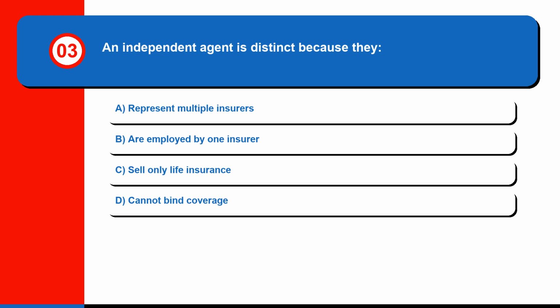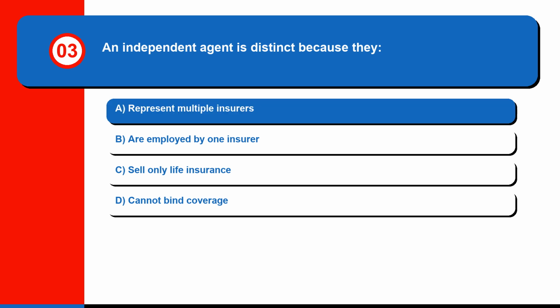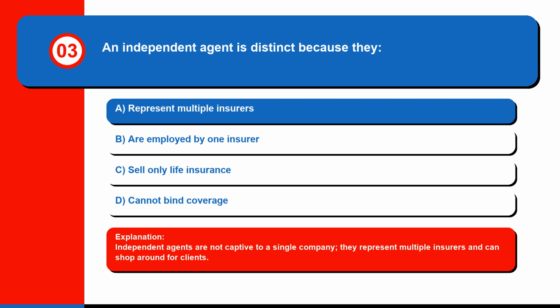Question 3. An independent agent is distinct because they A. Represent multiple insurers. B. Are employed by one insurer. C. Sell only life insurance. Or D. Cannot bind coverage. The correct answer is A. Represent multiple insurers. Independent agents are not captive to a single company, they represent multiple insurers and can shop around for clients.